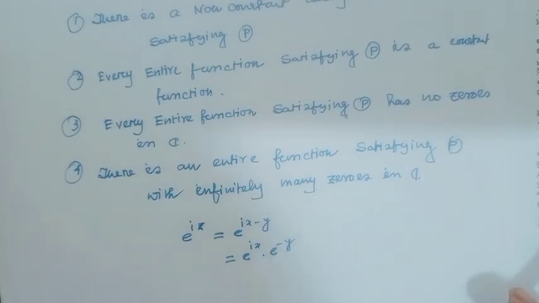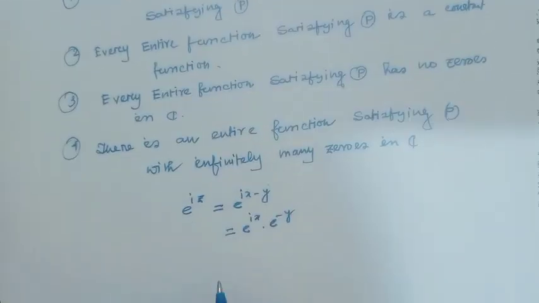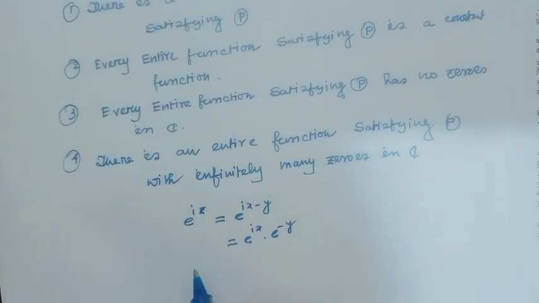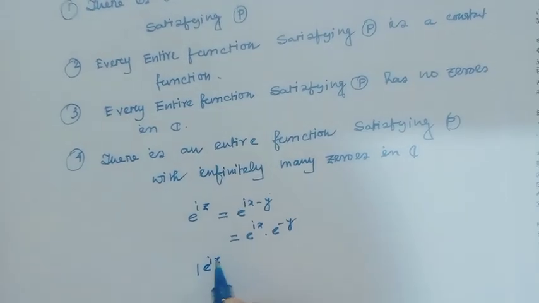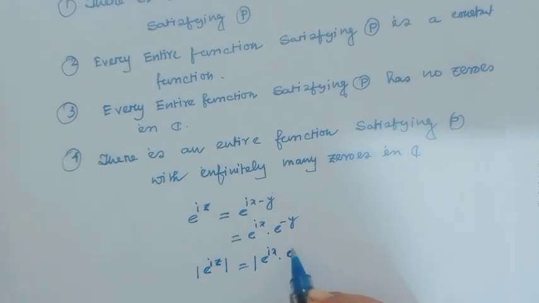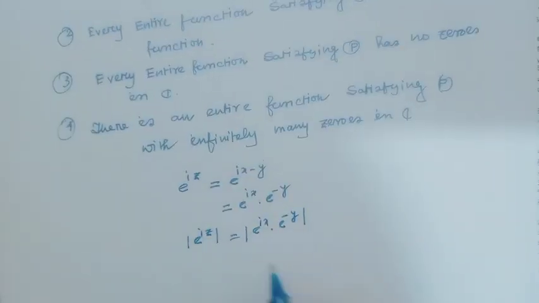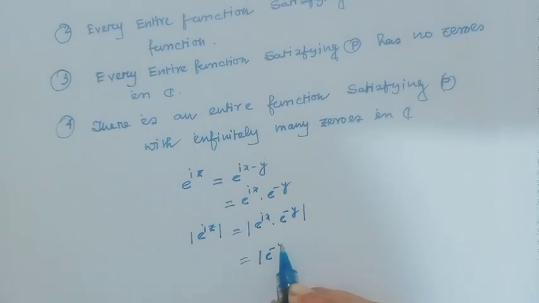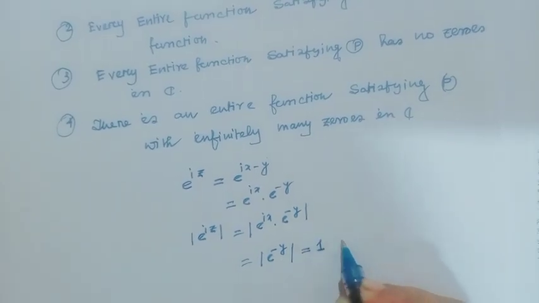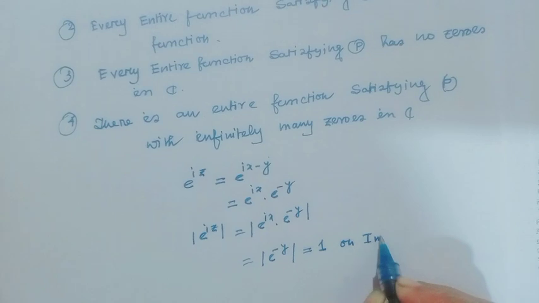For this, consider the non-constant analytic function e to the power iz, which is equal to e to the power ix minus y. Modulus of e to the power iz means e to the power ix times e to the power minus y, which is equal to e to the power minus y, which is equal to 1 on imaginary z equal to 0.